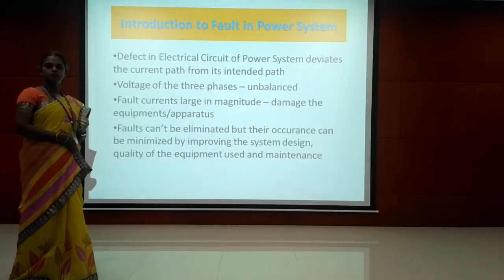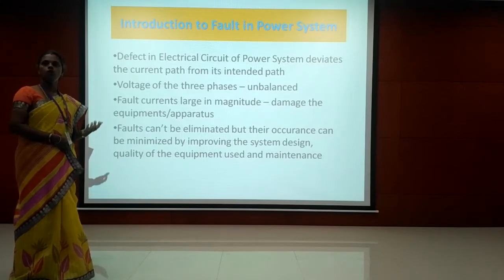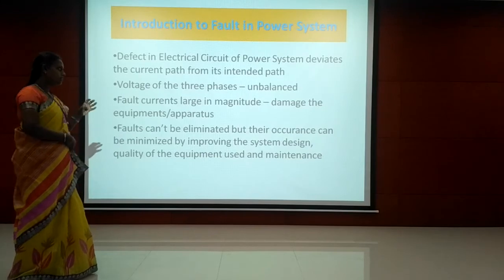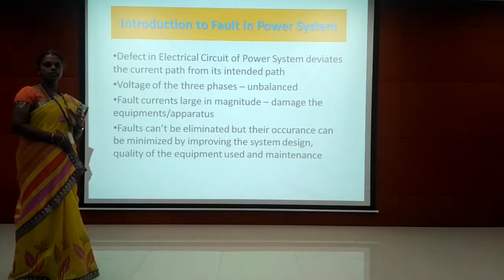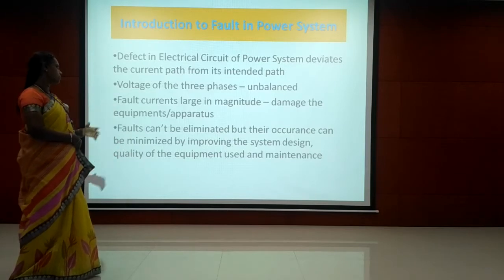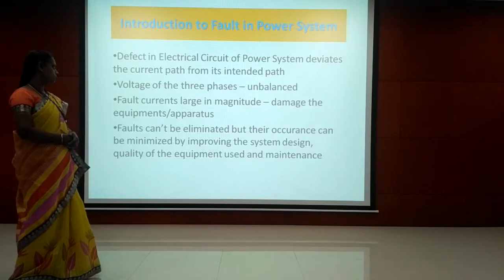Various equipments in the power system are first generator, then transmission line, transformer, distribution center, and then load. If there is any fault in any one of the stages, it is going to damage or collapse the entire system. So we have to prevent it, and we have to study about the fault in power system.